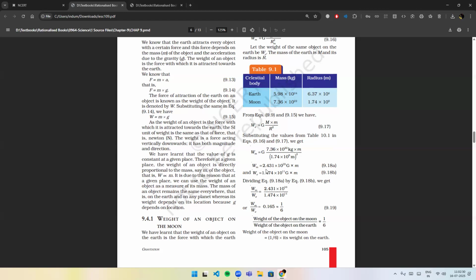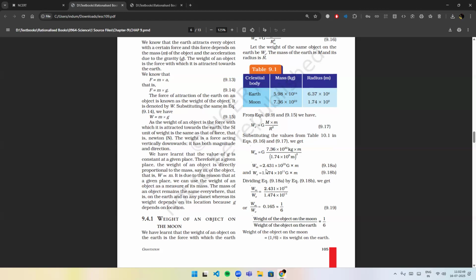It is due to this reason that at a given place, we can use the weight of an object as a measure of its mass. The mass of an object remains the same everywhere, that is, on the Earth or on any planet, whereas its weight depends on its location because g depends on location.